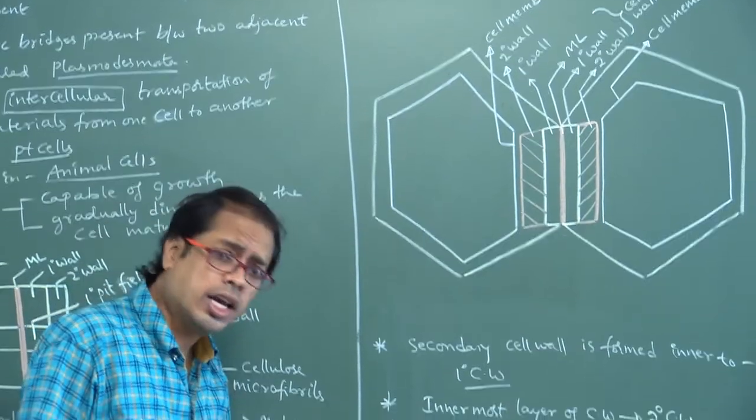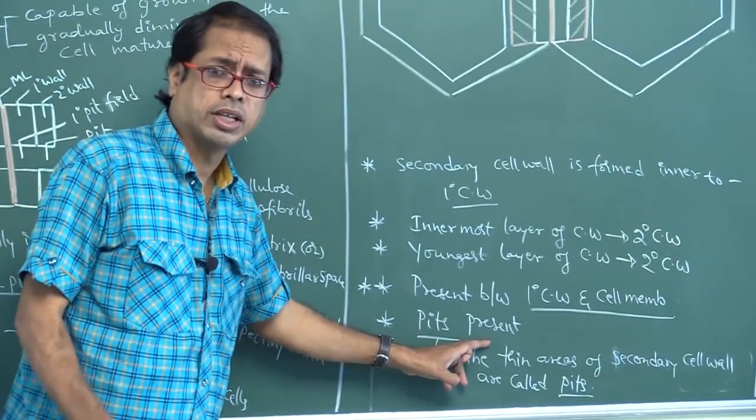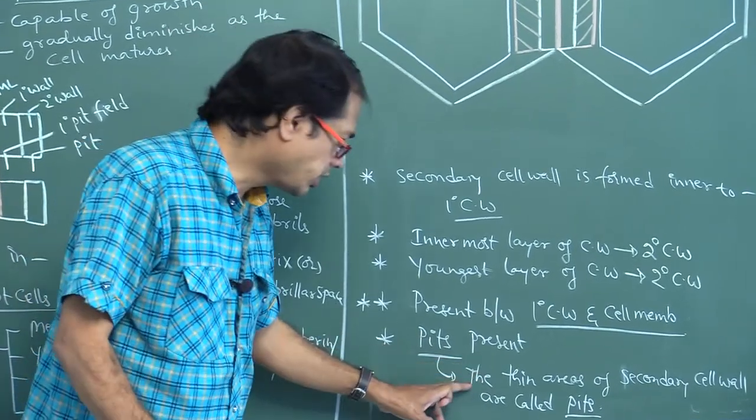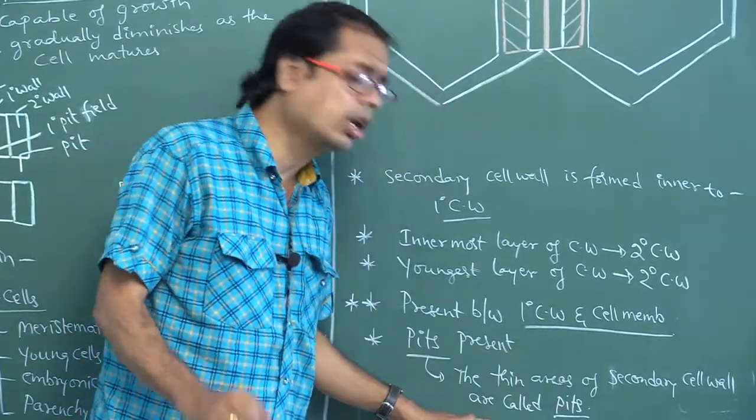Right. Here pits are present. The thin areas of secondary cell wall are called pits.